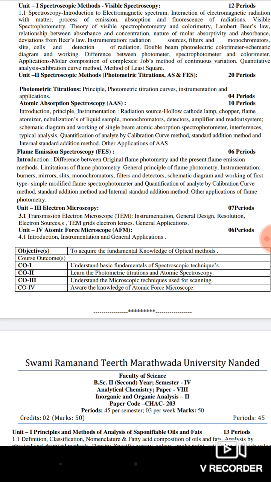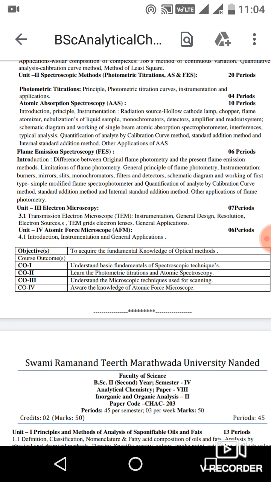The third part of this second unit is flame emission spectroscopy. So, introduction to flame emission spectroscopy, difference between the original flame photometry and the present flame emission method, limitation of flame photometry, general principle of flame photometry, instrumentation.